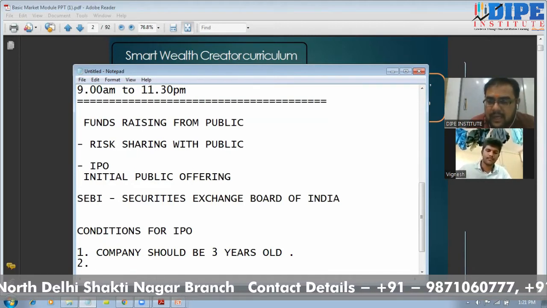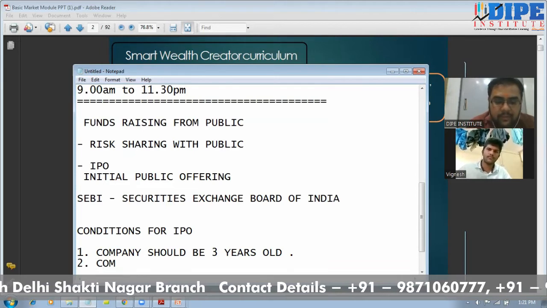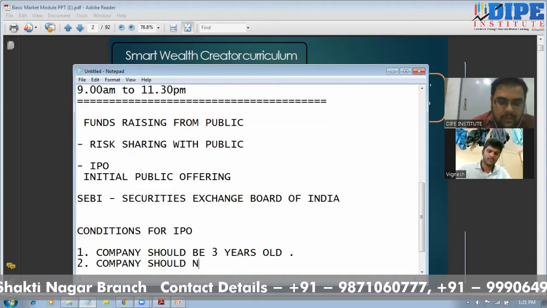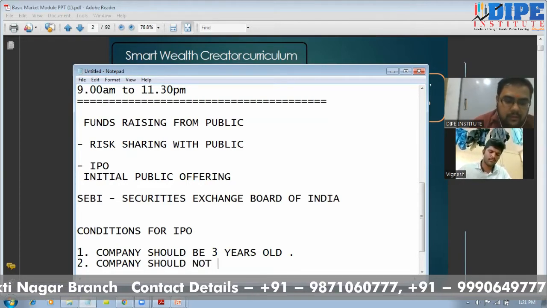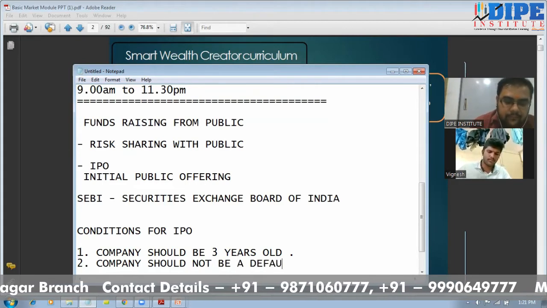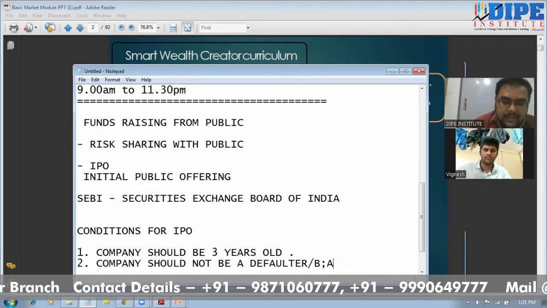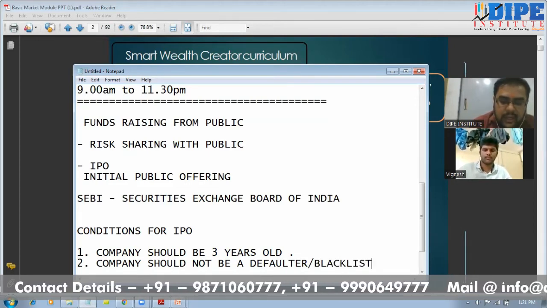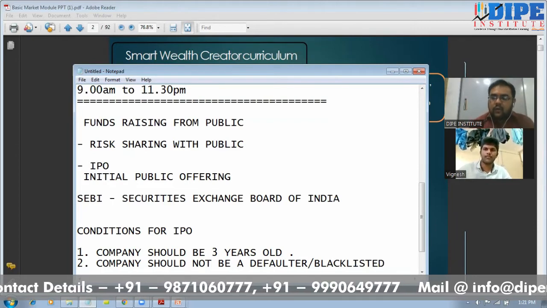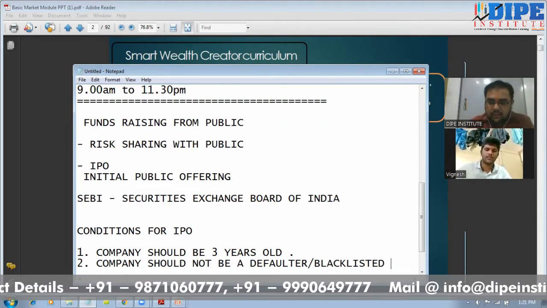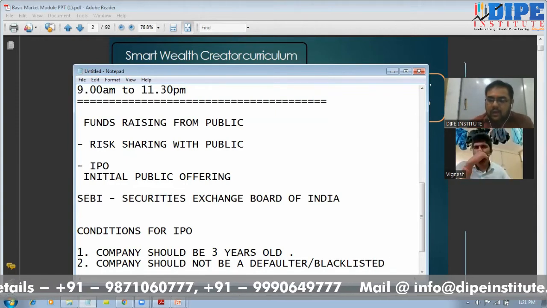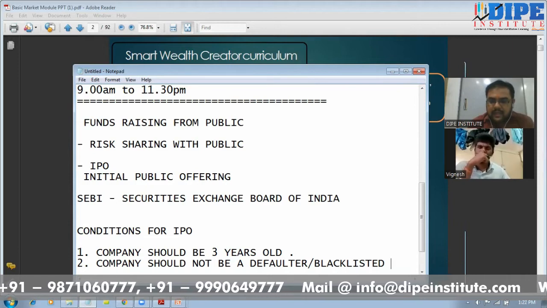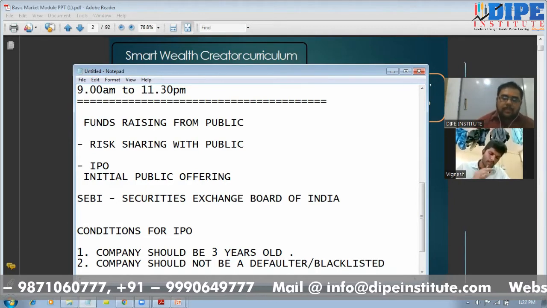The second important condition is that the company applying for the IPO should not be a defaulter, or the company should not be blacklisted. That means the company has not done any type of default, any type of loan default or anything in the past 3-4 years, or in the complete track record, and has not been blacklisted. So this is the second condition that the company needs to follow.